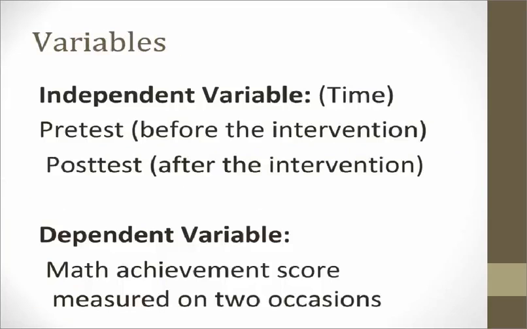As we look at the research question and the null hypothesis, we note that the independent variable is the time between the pretest and posttest in which the students participate in a remedial math course. Our dependent variable then is the math achievement scores measured on 2 occasions.